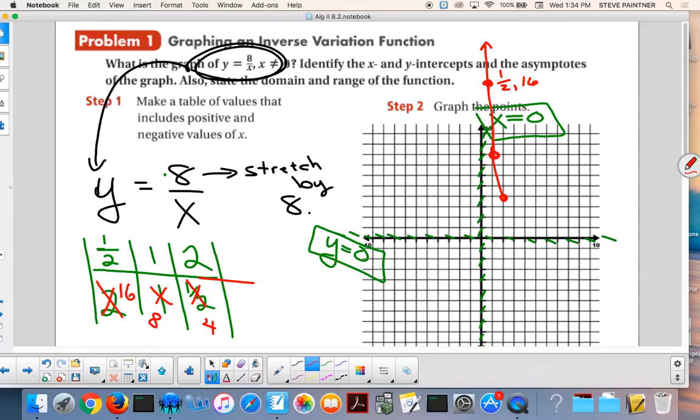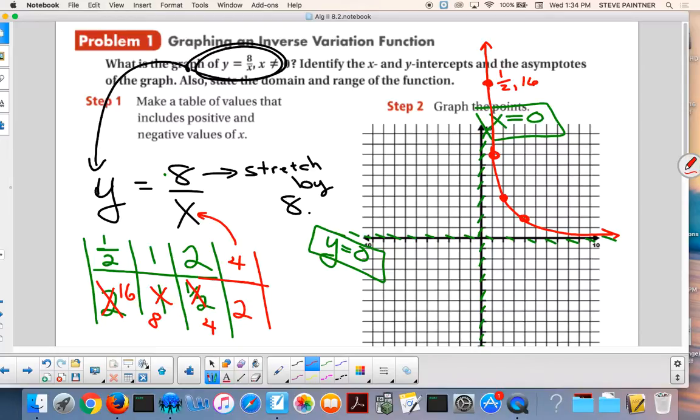Now you know what? I'd like you to get one more good point for me. Can you think of another good number to divide 8 by? 4. And you get what? 2. So 4, 2. 1, 2, 3, 4, up 2. Okay, so here it goes. And now I'm just gonna take off because I know it does that. Okay? You good with what I did? Stretching by 8 gets messy because you get 8 times higher or 8 times lower.